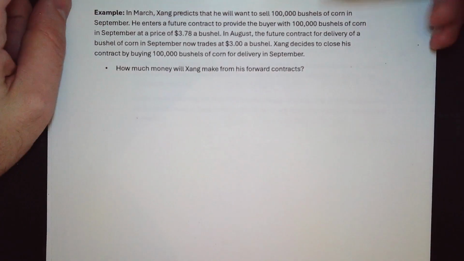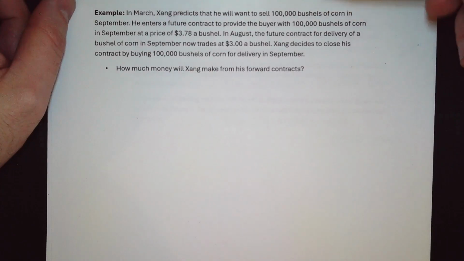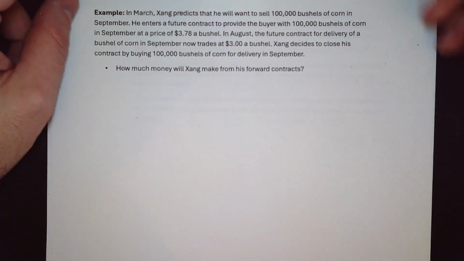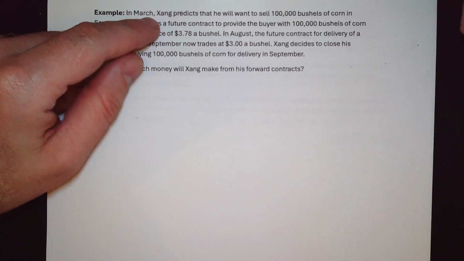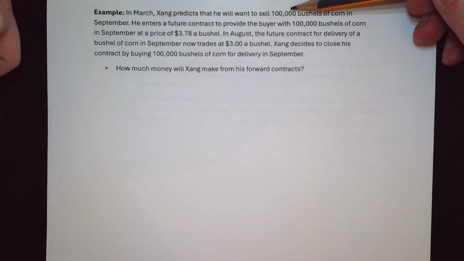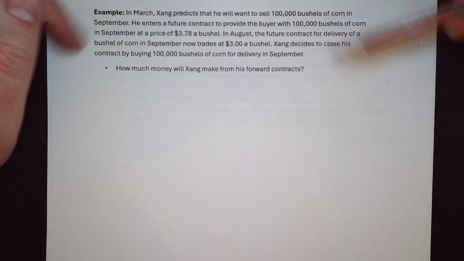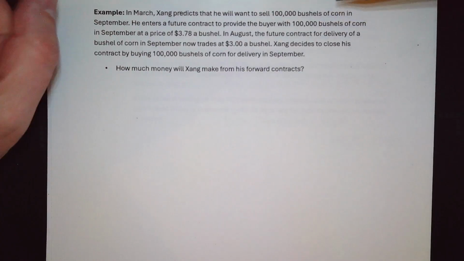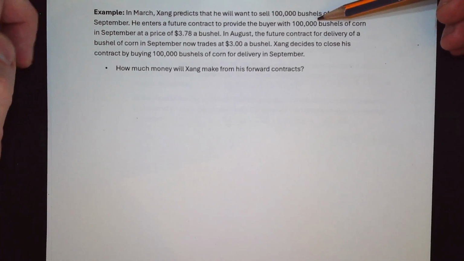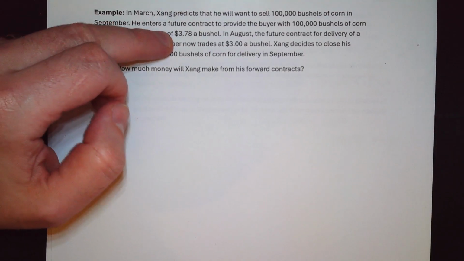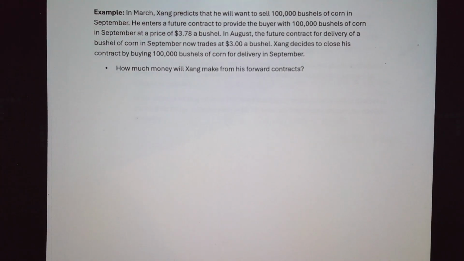Okay everyone, in this video I will talk a little bit about how we can close futures contracts. So we have Zhang in this case, and Zhang is going to want to sell 100,000 bushels of corn in September. He enters a future to provide the buyer with the 100,000 bushels of corn in September at a price of 3.78 a bushel.